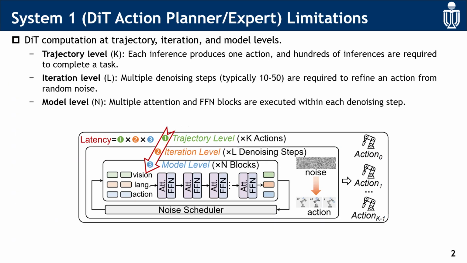The limited speed mainly stems from three-level computation. At the trajectory level, each inference produces one action, and hundreds of inferences are required to complete a task. At the iteration level, multiple denoising steps are required to refine an action from random noise, typically 10 to 50 denoising steps. At the model level, multiple attention and FFN blocks are executed within each denoising step. Based on these limitations, we propose our co-design work DiTPA.